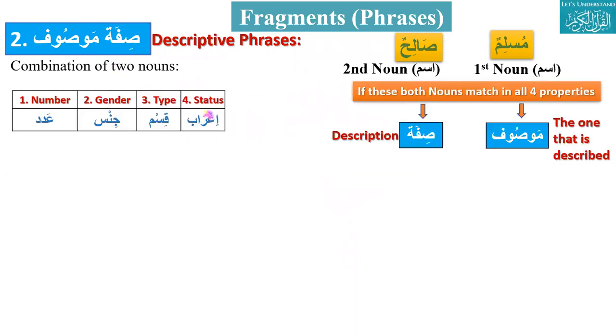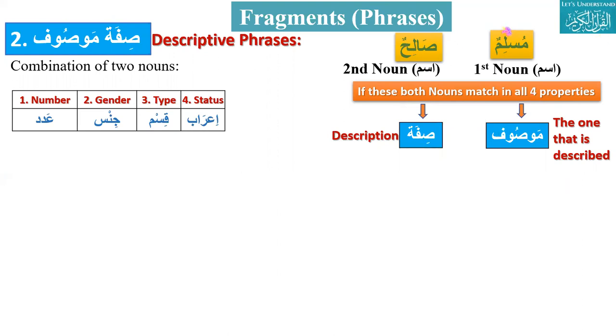The first is called mawsuf, the one that is described, and the second noun, the characteristic or description of the mawsuf, is called sifa. So we say sifa mawsuf. It is a combination of two nouns, and the first is mawsuf, the one that is described. Like here, if you say Muslimun Salihun.